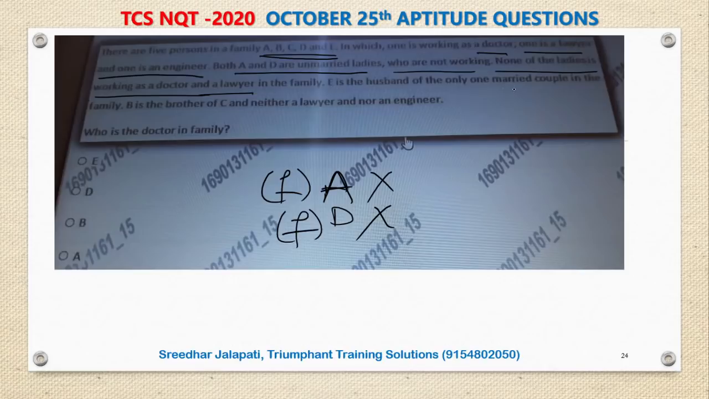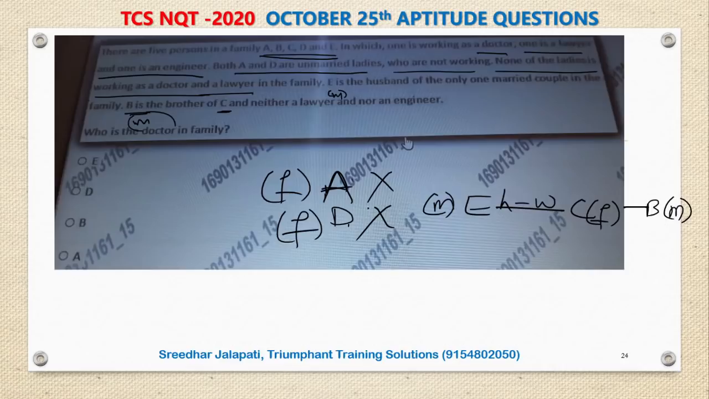E is the husband of the only married couple in the family. B is the brother of C. By the way, A and D are already female and B is the brother of C, which means B is male. E is the husband, so E is also male. So don't you think C is the third female in the family? Yes. So E is the husband of C. Husband and wife. C is female, and B is the brother of C. B is male.